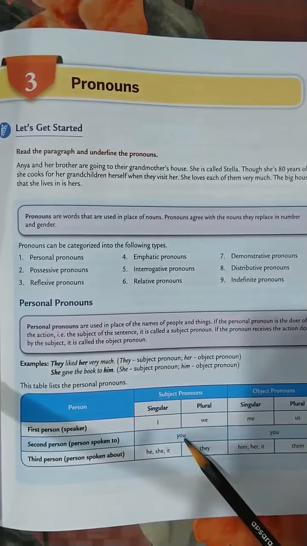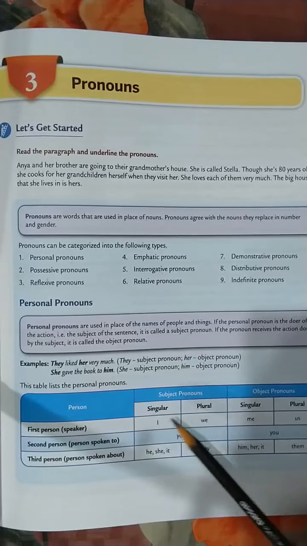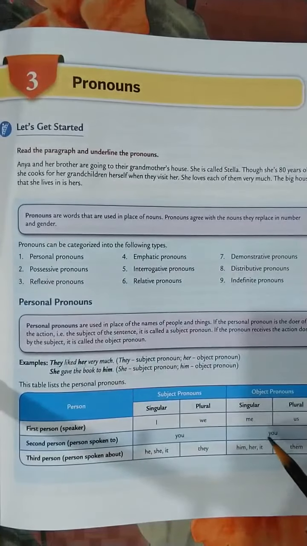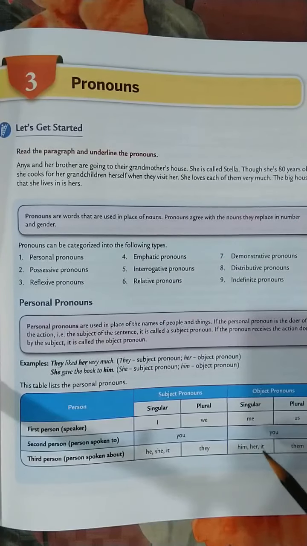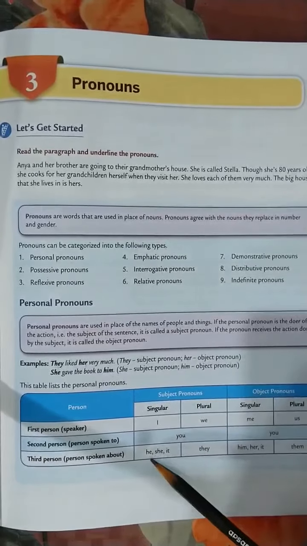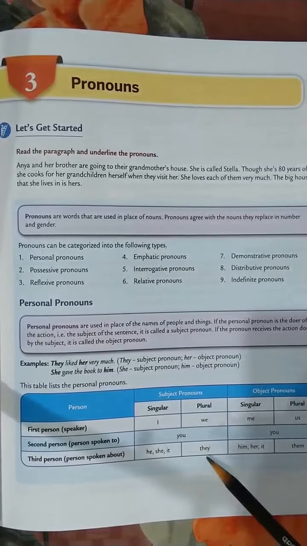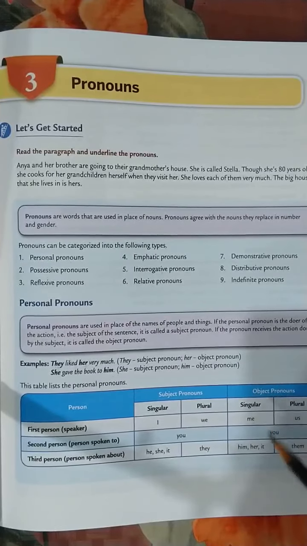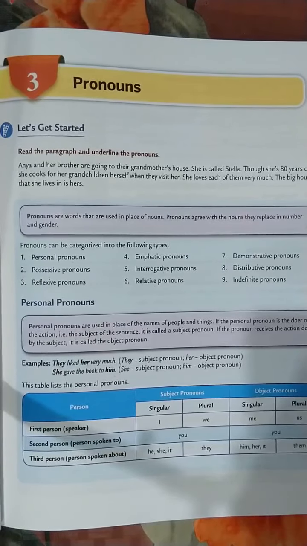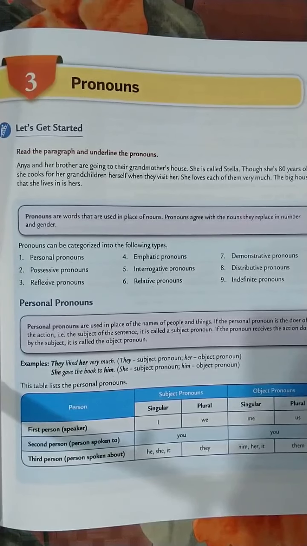Now in second person, in both singular and plural we will use you, and in object, in both singular and plural, we will use you. Now in third person, in subject pronoun, singular will be he, she, it, and plural will be they. In object, in singular, him, her, it, and plural will be them. Students, this is a very important table. Kindly study it very well.